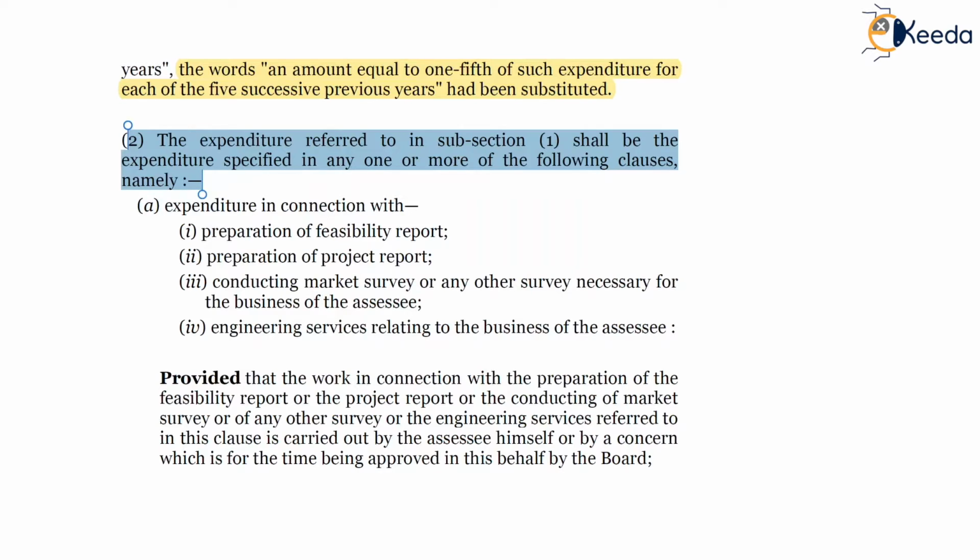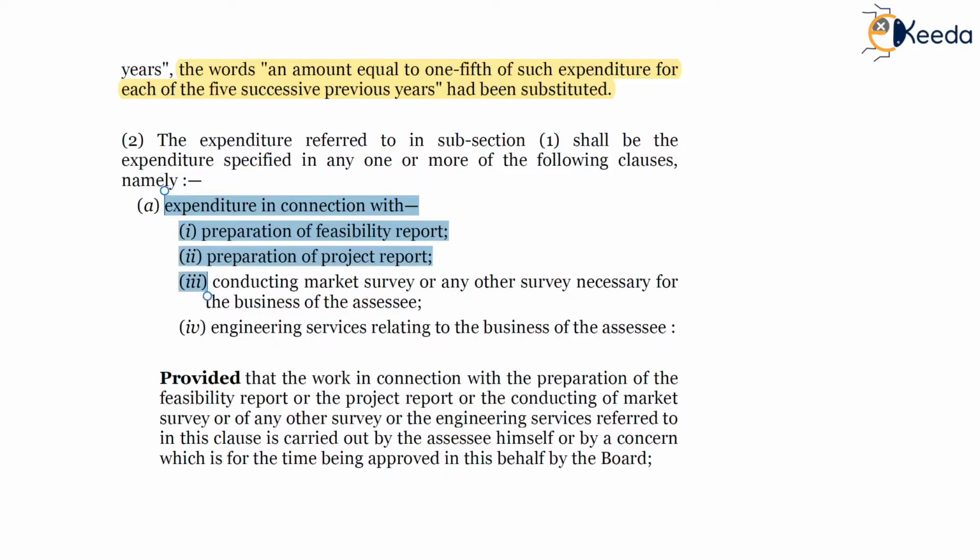So the expenses should fall in the below category: expenditure in connection with preparation of feasibility report, preparation of project report, conducting market survey or any other survey necessary for the business of the SSC, engineering services relating to the business of the SSC, provided that the work in connection with the preparation of feasibility report, project report, market survey, engineering services referred to above is carried out by the SSC himself.